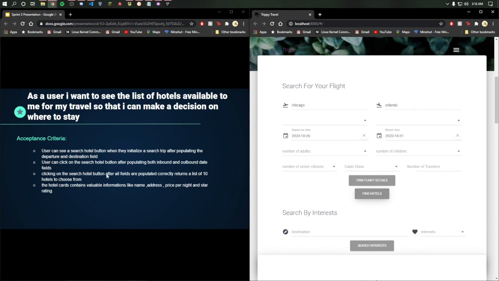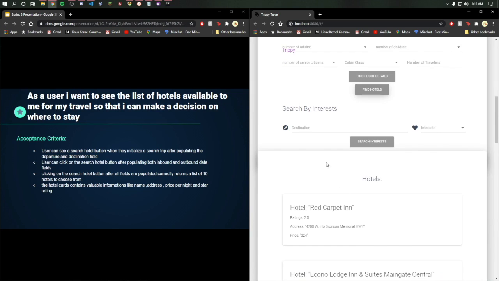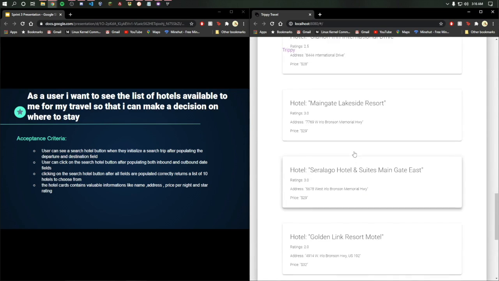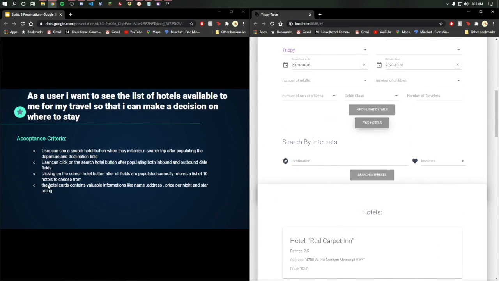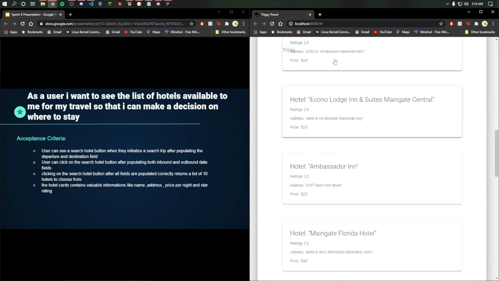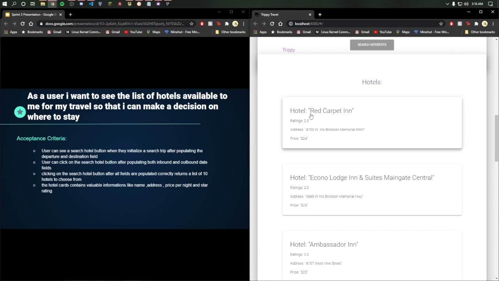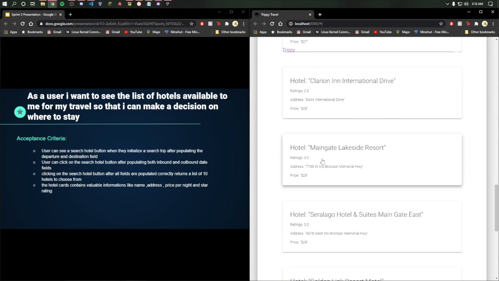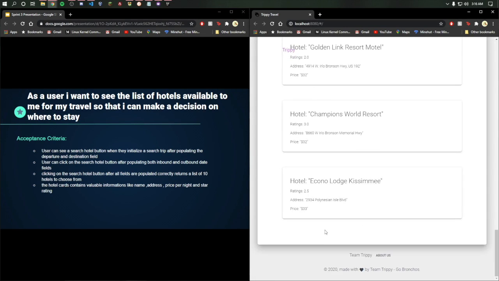Clicking on the search hotel button after all fields are populated correctly returns a list of 10 hotels to choose from. So we have a list here of 10 hotels from the various search we have to make. And the hotel card contains valuable information like name, address, price per night, and star rating. So in each card we have the hotel name, Red Carpet Inn, the rating is 2.5 stars, the address of course, and the price per night.